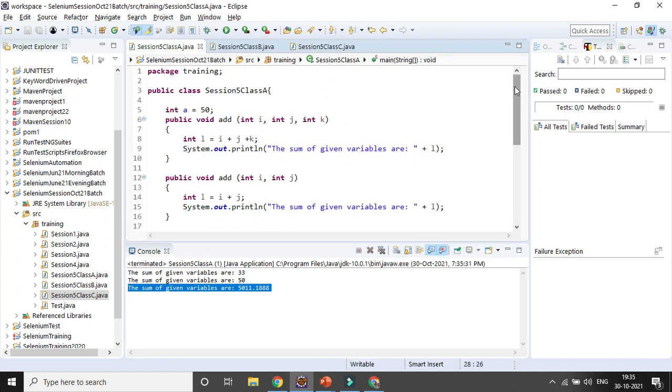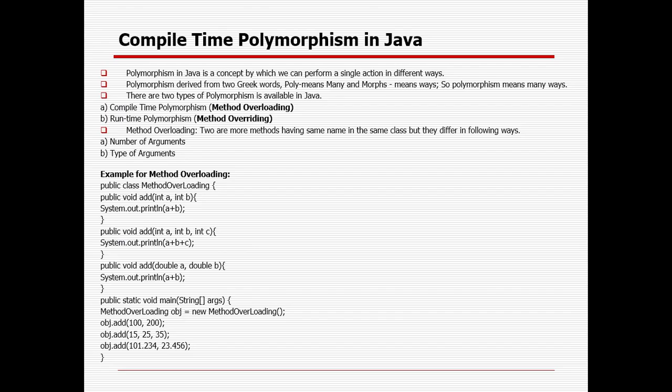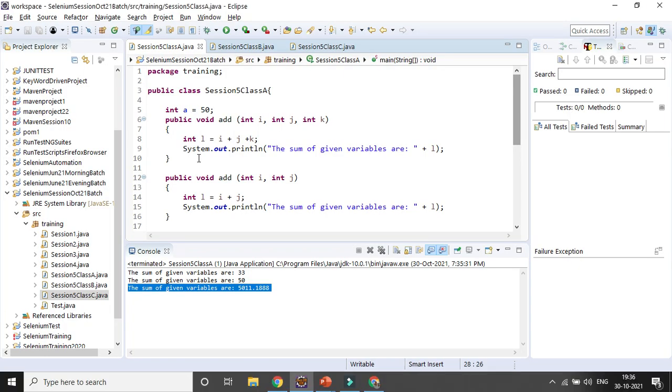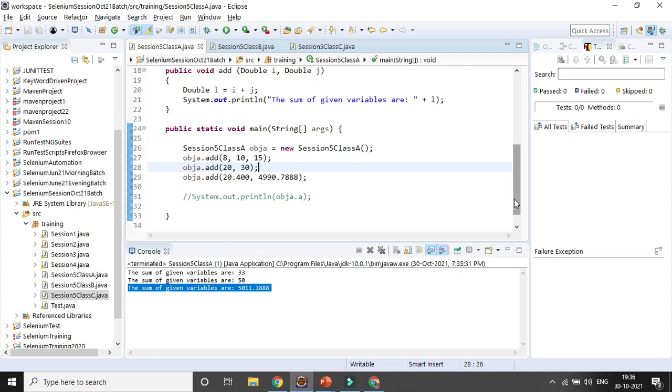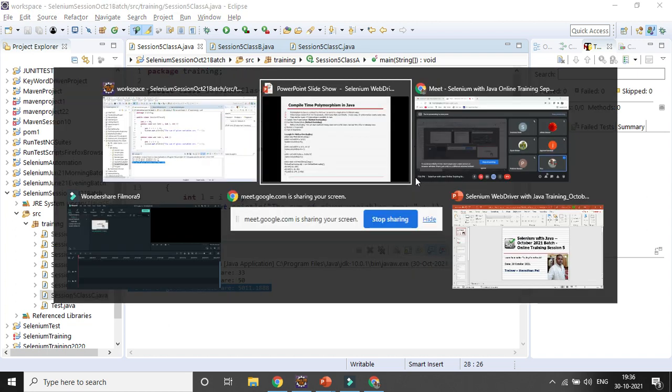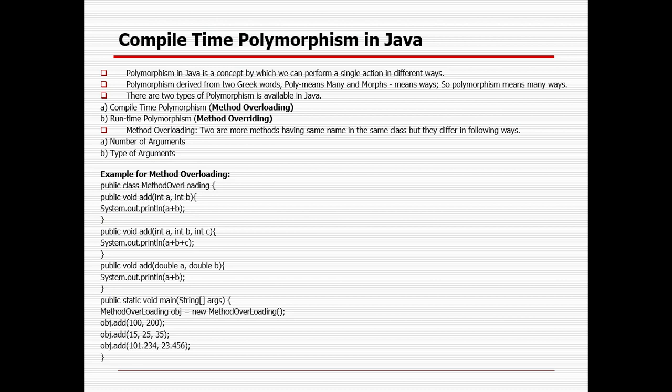Signature means you can either change the data type or the number of arguments and the type of argument, that is called the signature for the method. Either you can change the number of arguments, meaning 2 to 4, 2 to 5, 2 to 3, or you can change the type of argument, meaning the data type. That is called compile time polymorphism or method overloading.